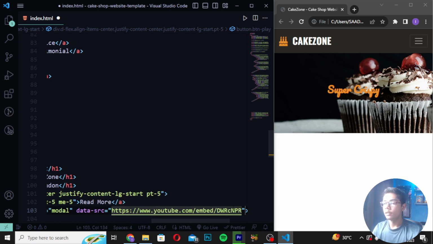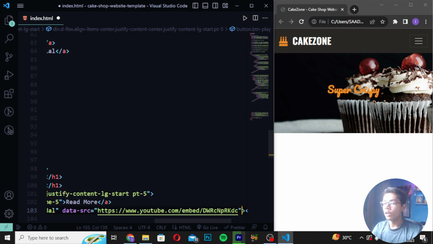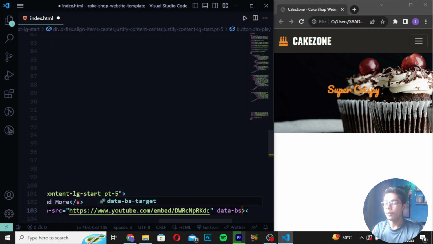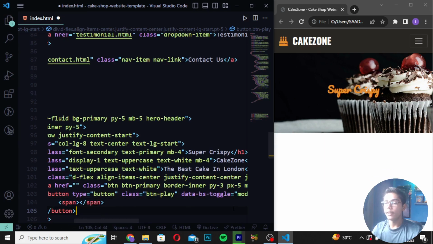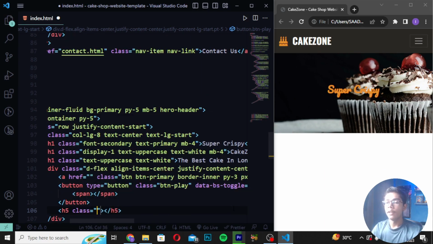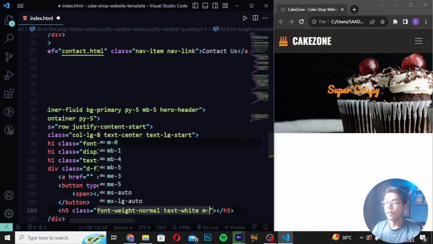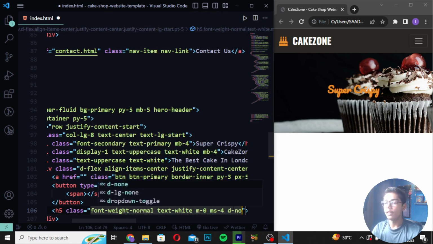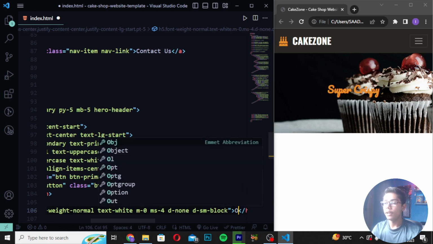Then I will be taking this p to small. Then you have to write kdc. Now when you've written this, you have to write data bs target, and here I will be writing video modal. Then you have to move down and write a span tag open close, create h5, in which I will be writing class as font weight normal, and then I will be writing text wide. And here I will be writing m0 ms4 and write d none, which means display none. Write d-sm-block. Then here I will be writing play video.